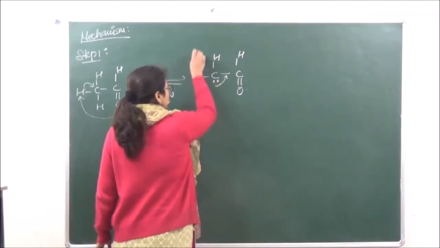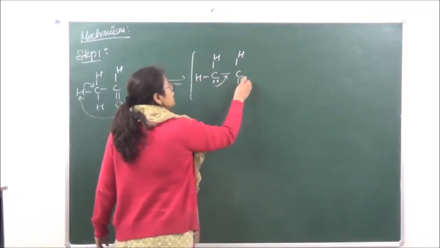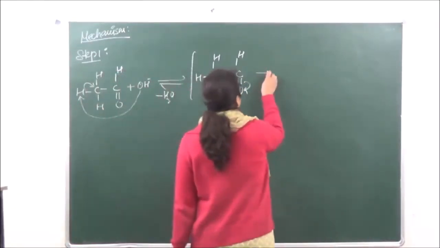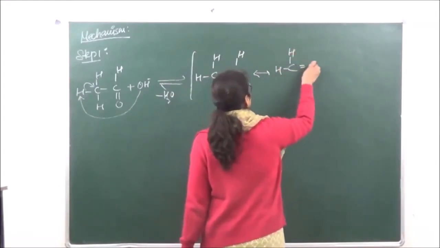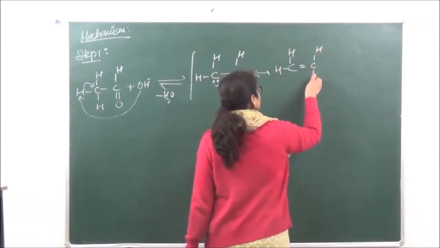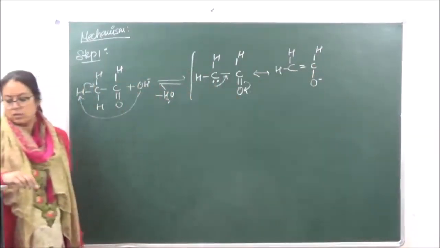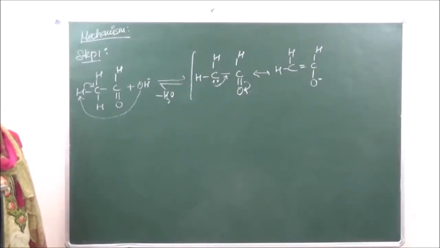So this goes over here and this comes over here. So what are we going to get? Oxygen with a negative charge, right? So this is the enolate ion which is going to be resonantly stabilized.